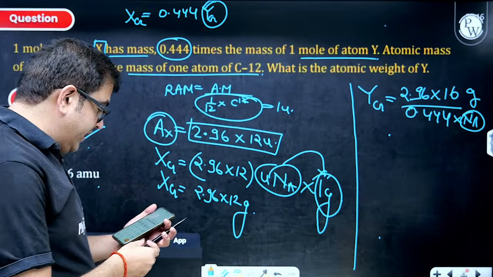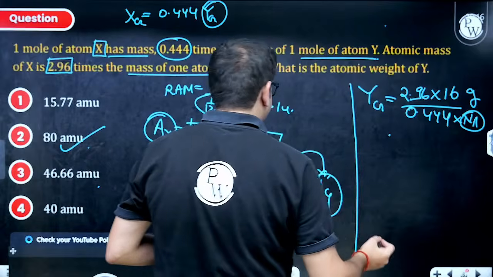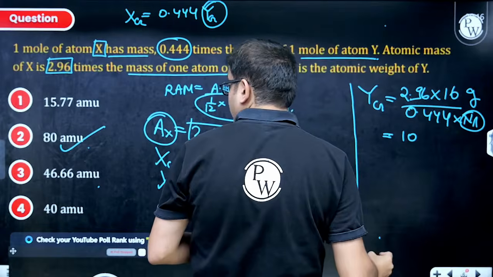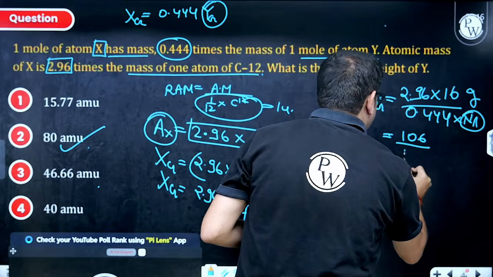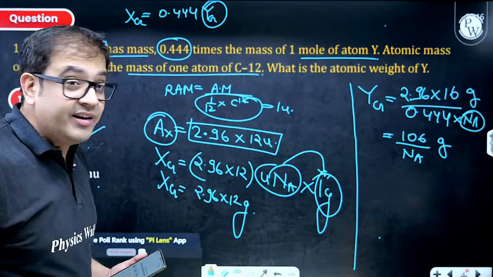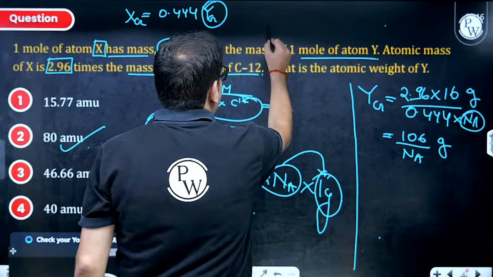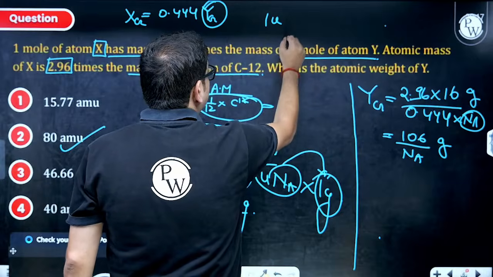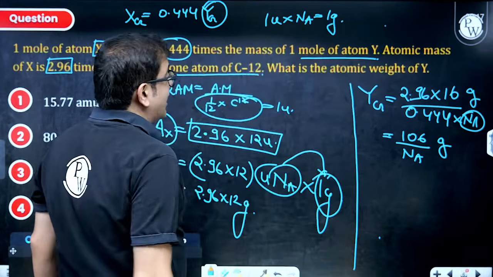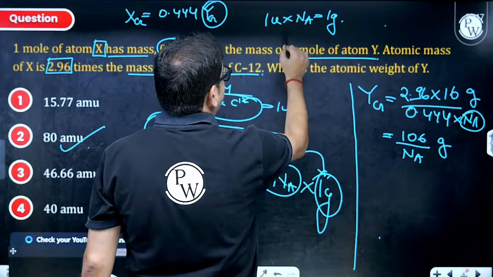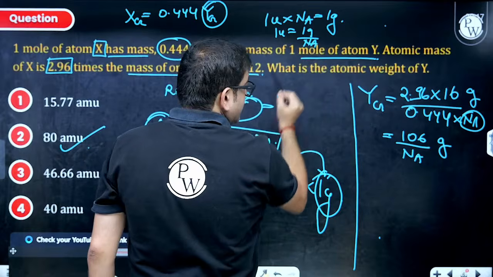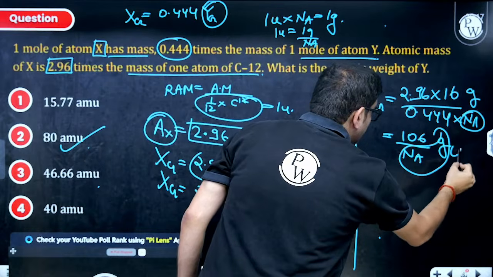It will come out to be 106 upon Na. But this is in gram. I want in U. So definitely I know 1 U into 1 Na is nothing but 1 gram. So I have to know 1 gram upon 1 Na. That means 1 U is equal to 1 gram upon Na. So this will be nothing but U.